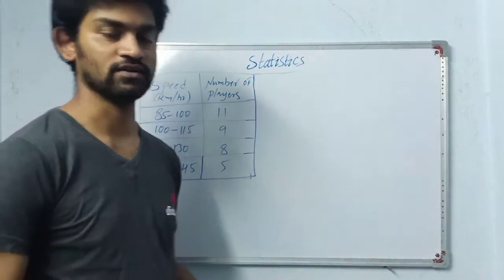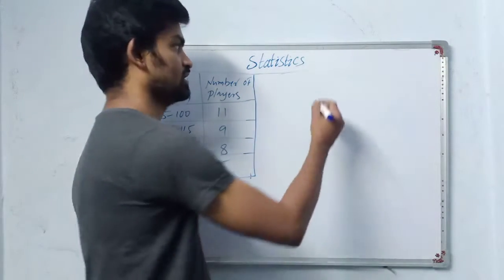First we should learn the formula before we solve this question. I will write the formula here.